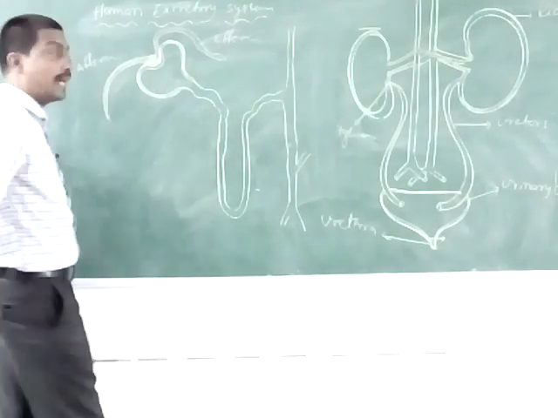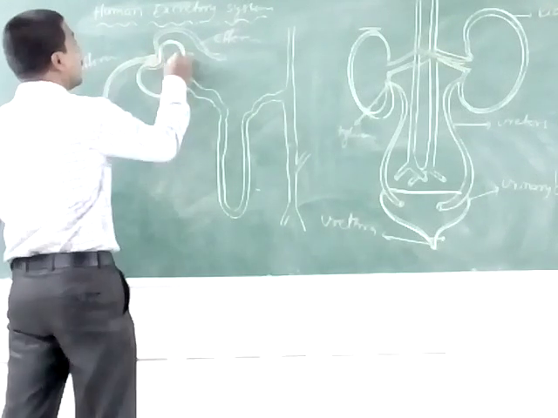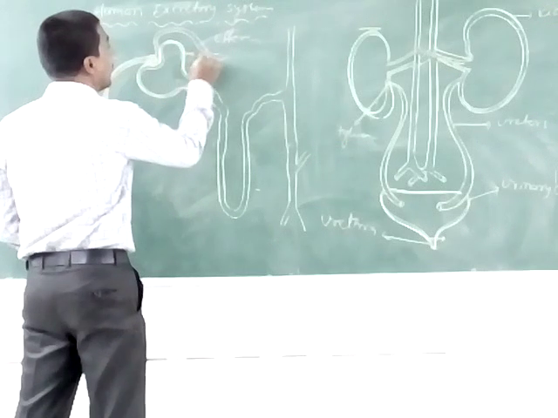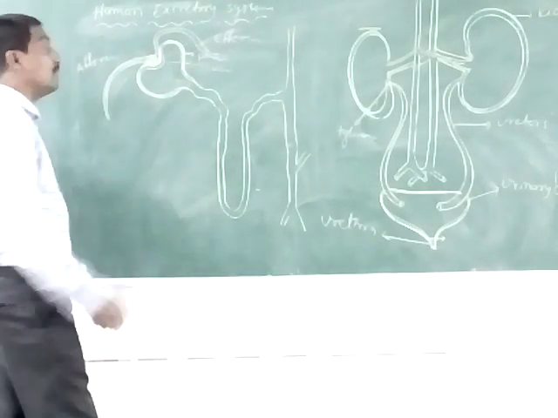Bowman's capsule has two layers. The outer layer is the parietal layer, and the inner layer is the visceral layer.